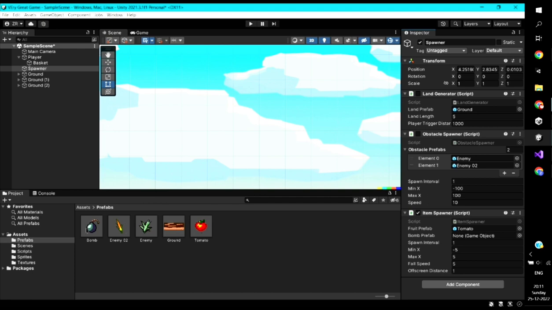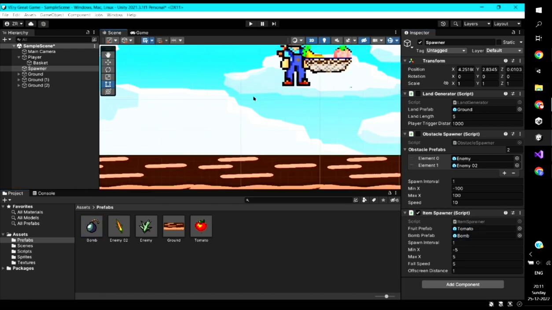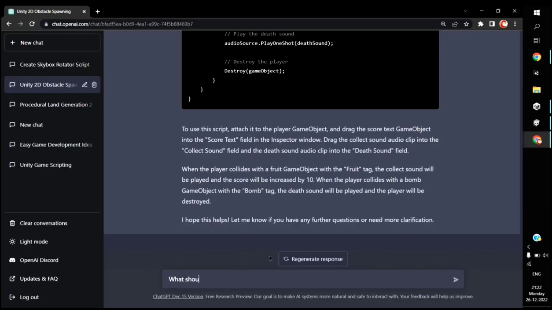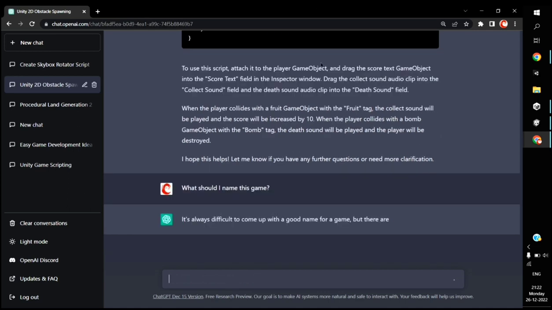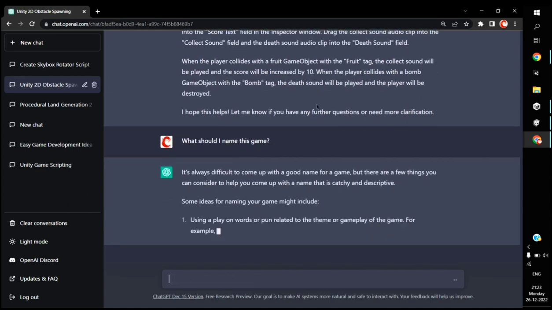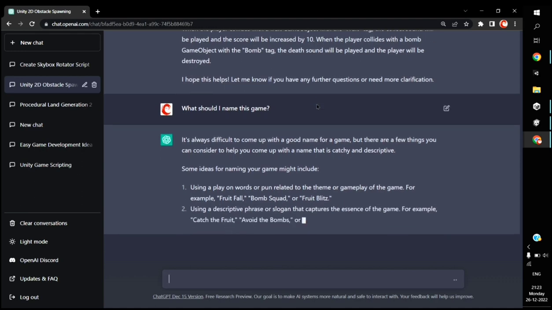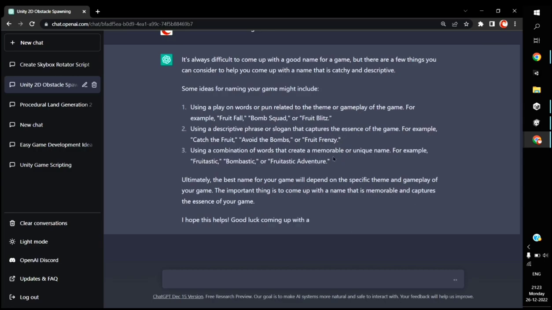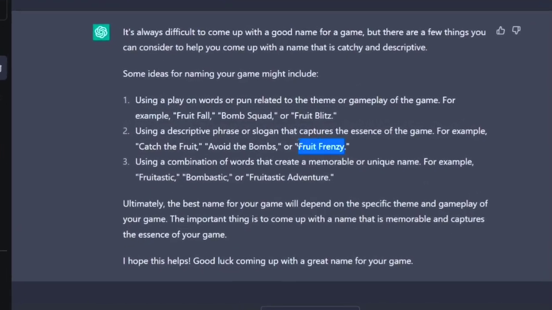After that, I added a main menu, some post-processing, a lose panel and a pause screen. And so now we are done with the game. At last, I asked the AI what I should name the game, and it came up with many ideas like Fruit Blitz, but I liked Fruit Frenzy the most. So I named it Fruit Frenzy. So here's the game.